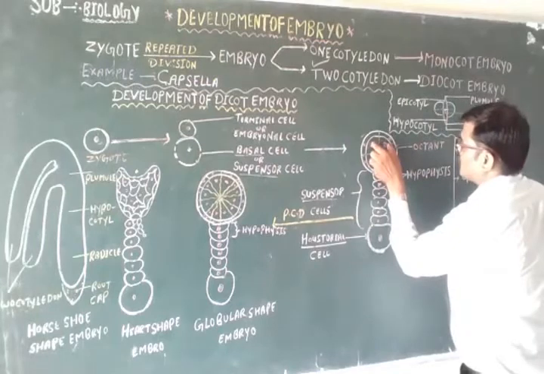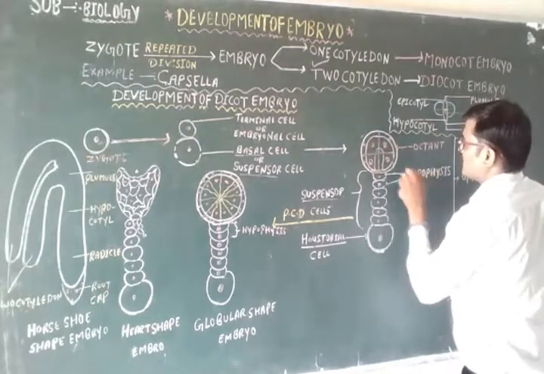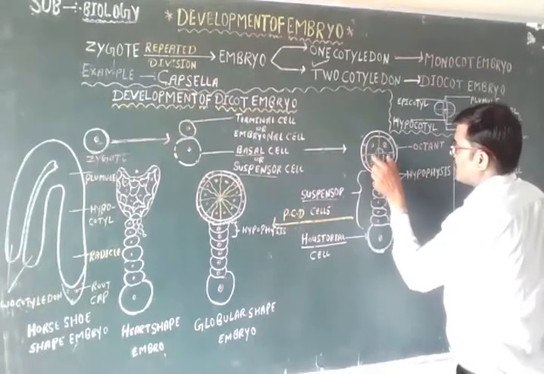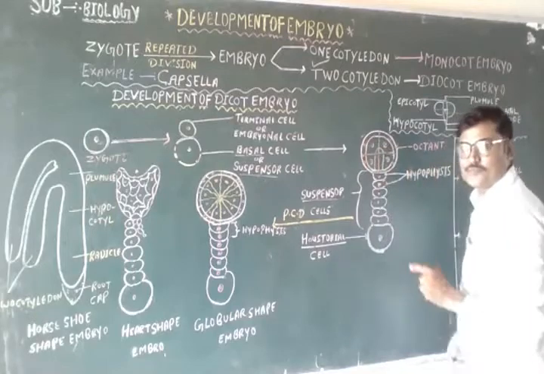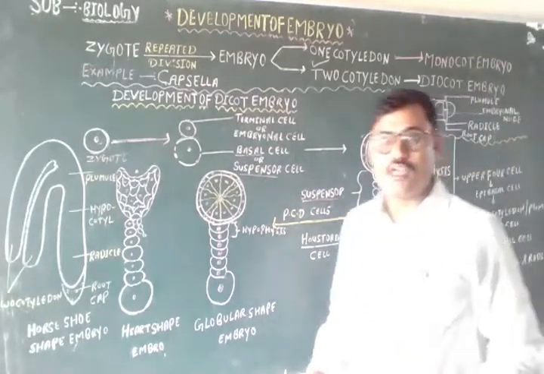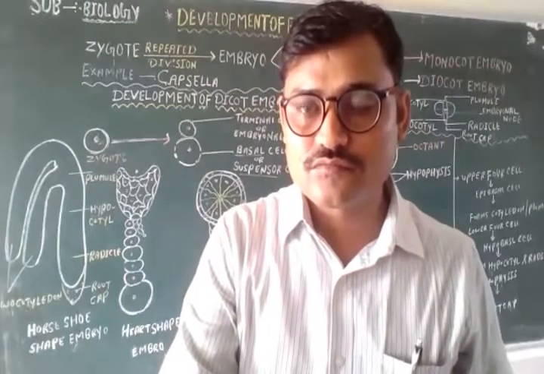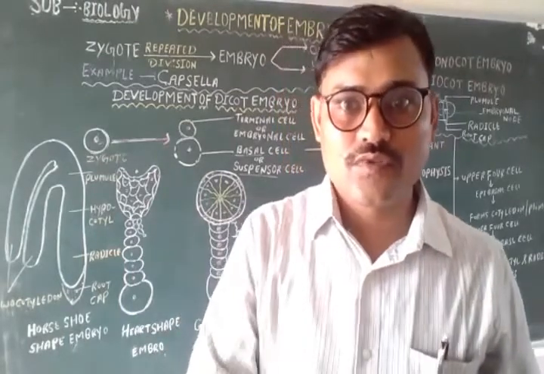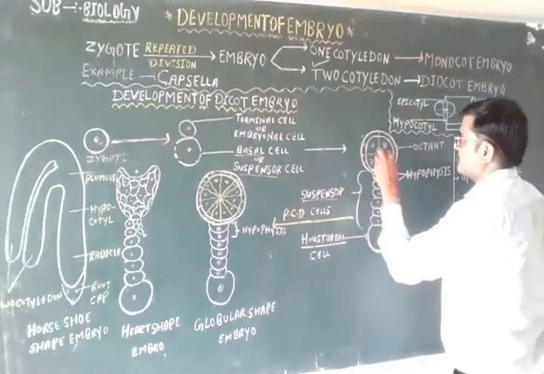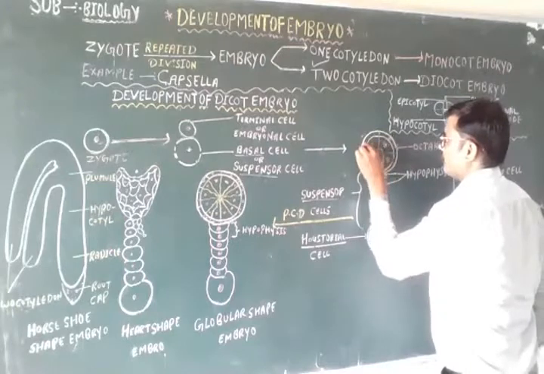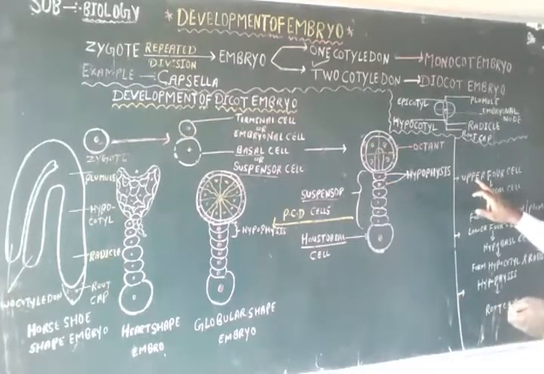Listen here, very important question. Above 2 cells, and below 2 cells, and these two and these two means above 4 cells. These above 4 cells are called upper 4 cells.